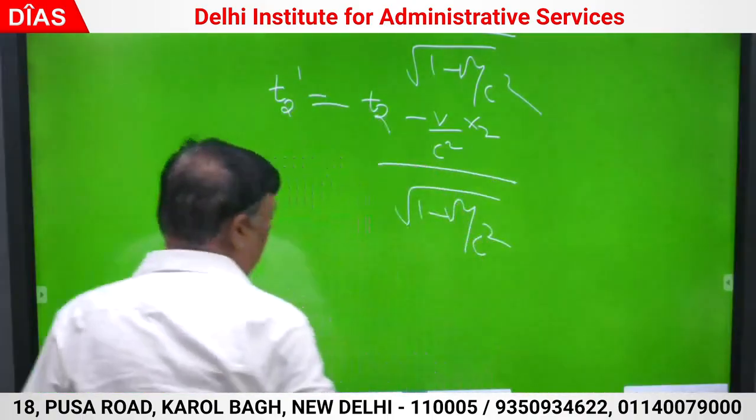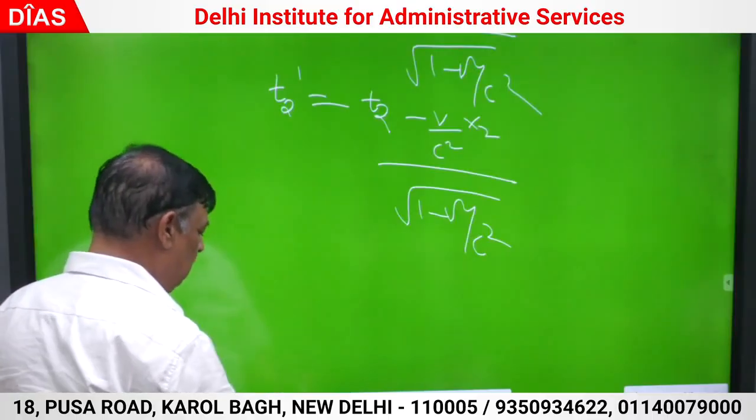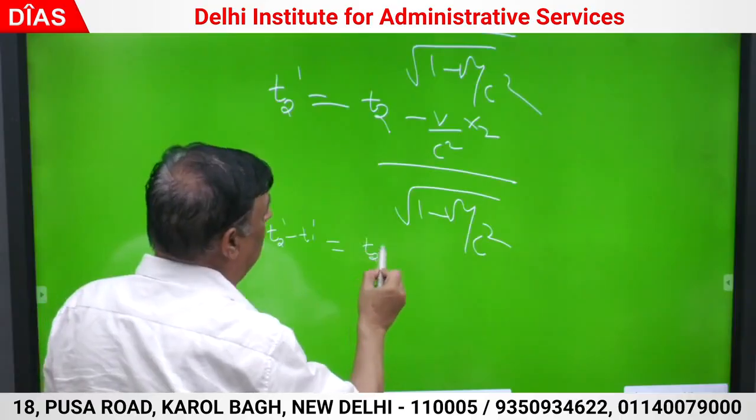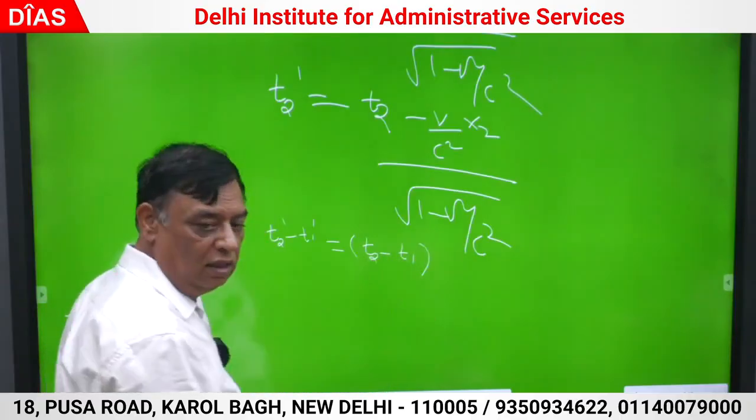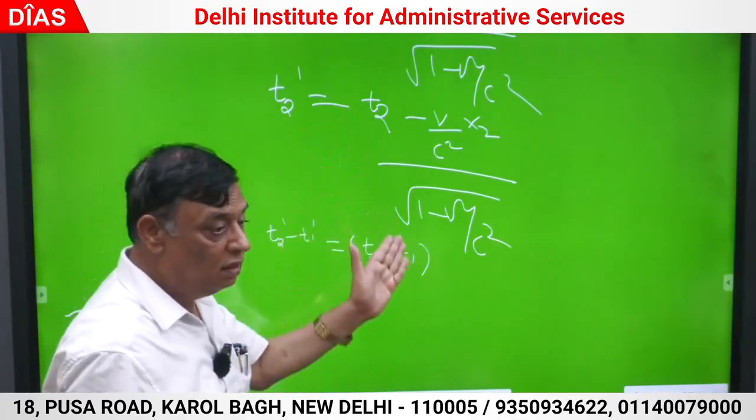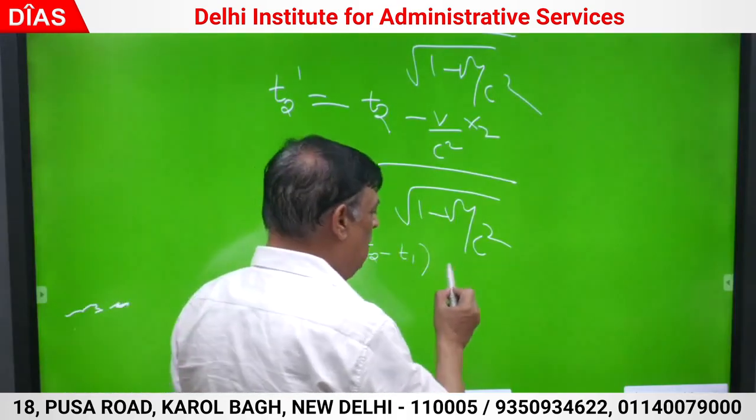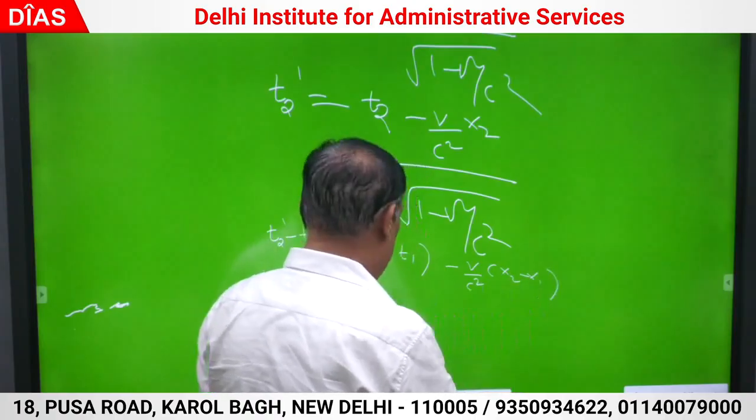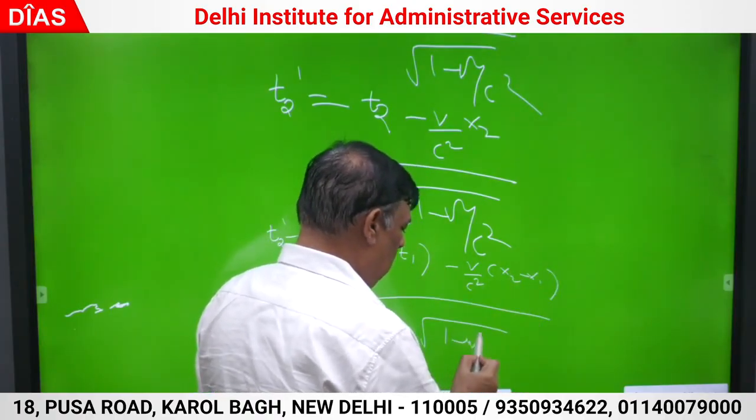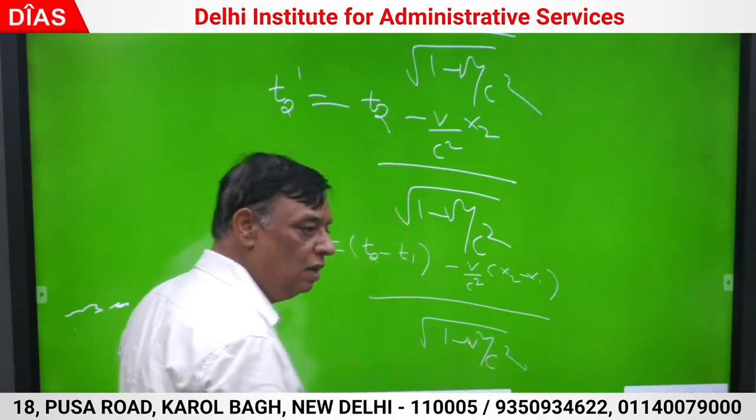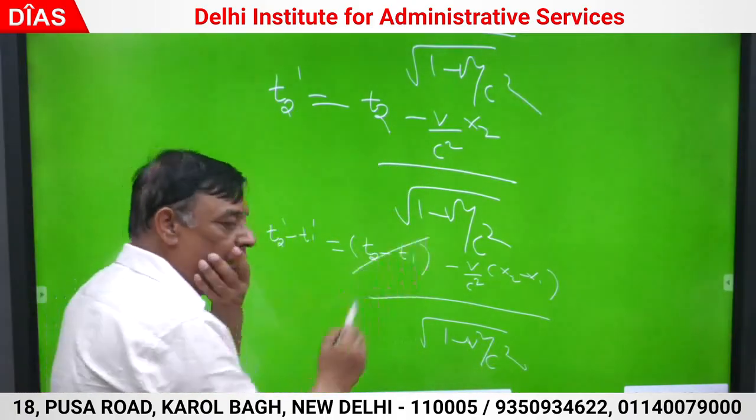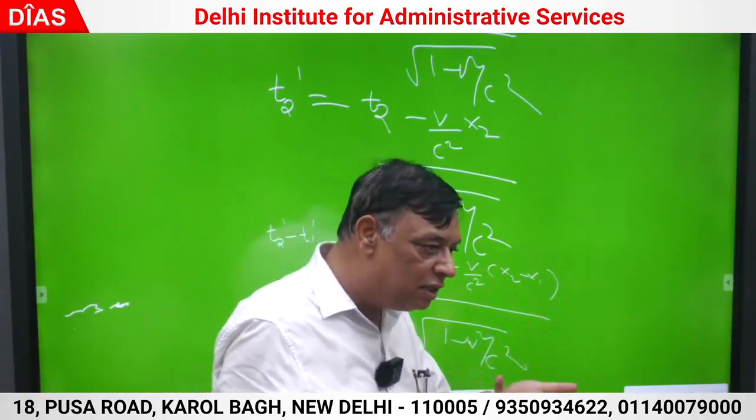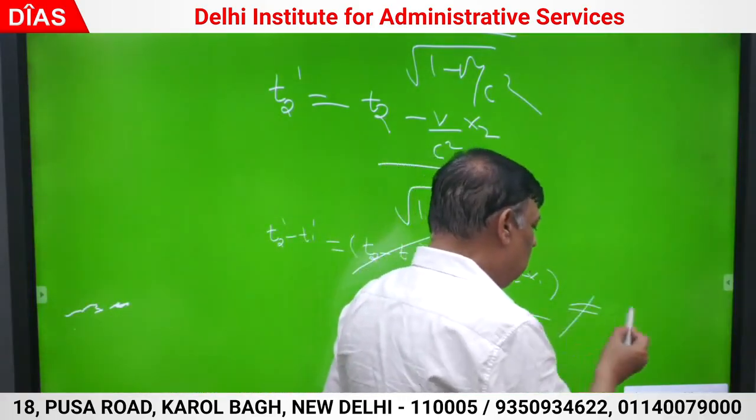So I am just first taking the difference. T2 dash minus T1 dash is what? T2 minus T1, the denominator is common. Minus V by C square, x2 minus x1 upon root 1 minus V square by C square. Simultaneous in frame S, that means this was 0. This V by C square x2 minus x1, x2 is not same as x1. This cannot be 0.